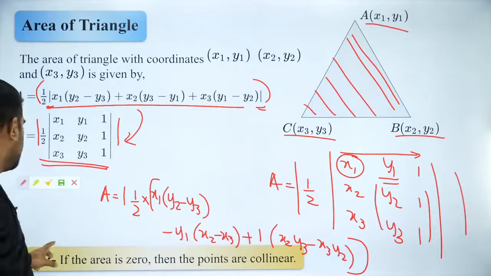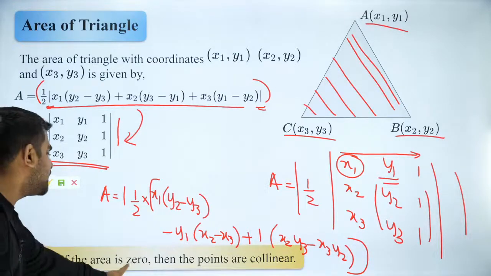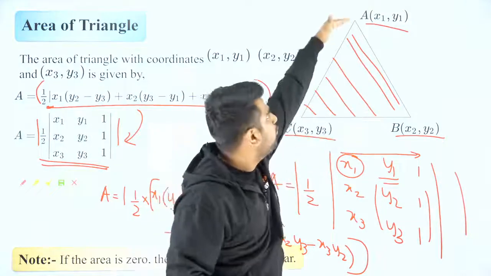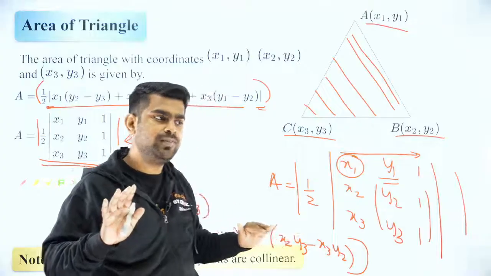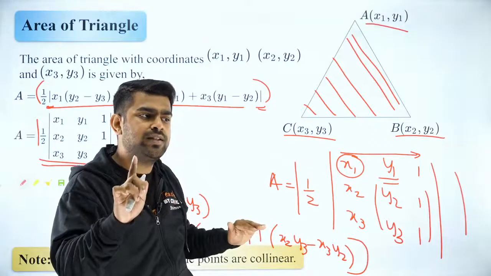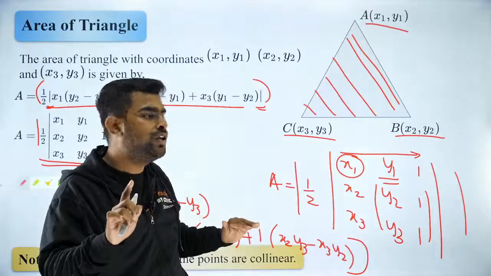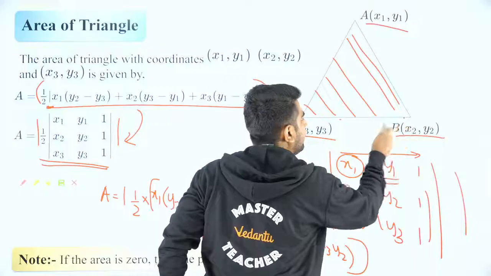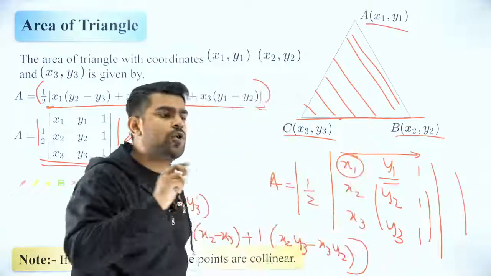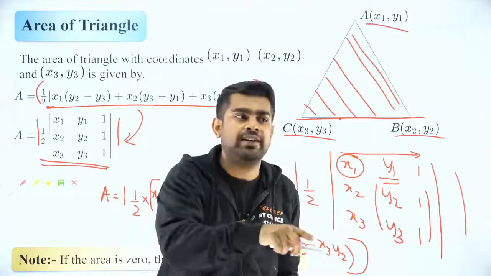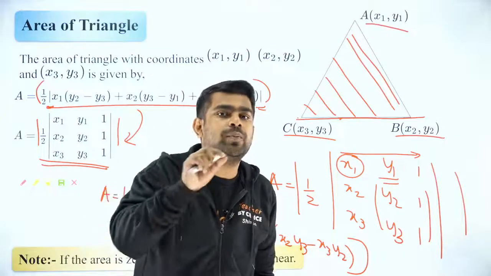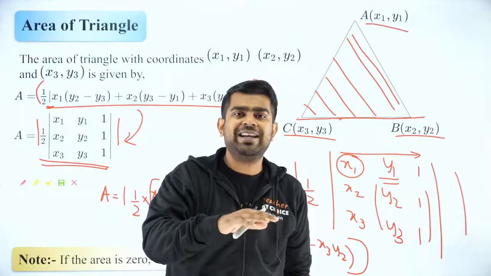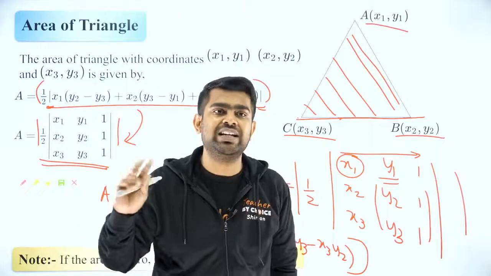Okay. So please remember, when the area of the triangle is 0, that means what? That means this is flat. Do you guys understand that? Are you all able to understand? Yes. So when I make this flat, what will happen? ABC will lie on the same straight line. So when ABC lie on the same straight line, it is called collinear points. What do you mean by collinear points? Collinear points means they all lie on the same straight line.